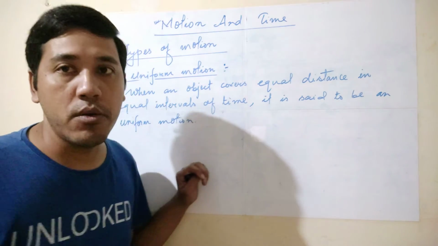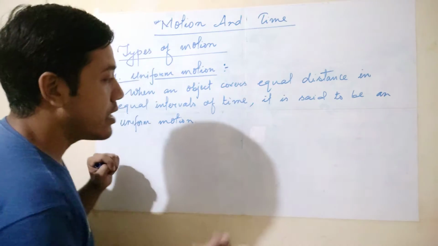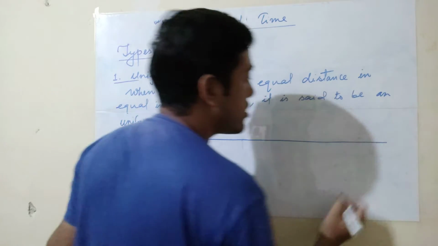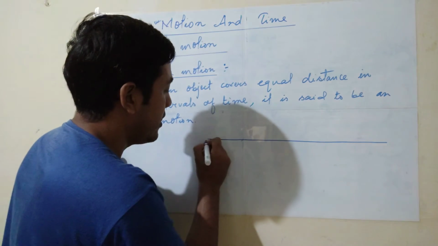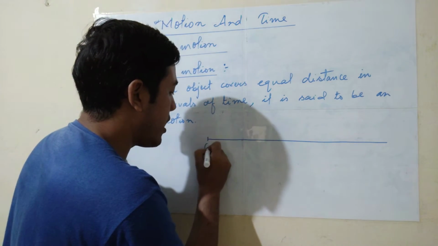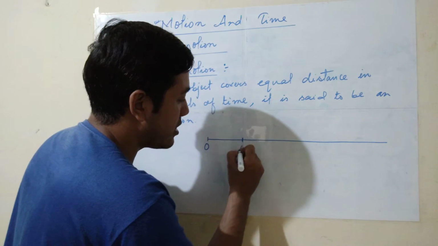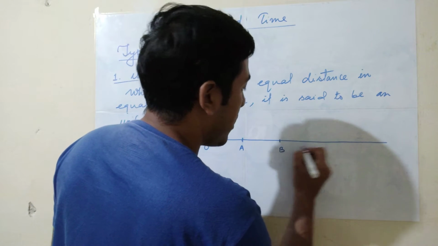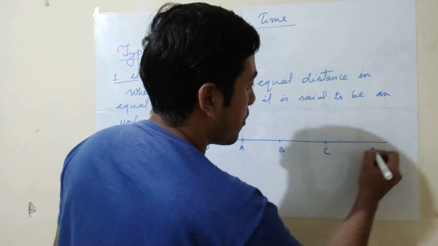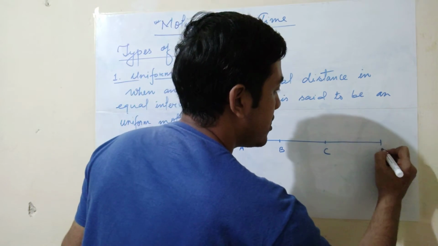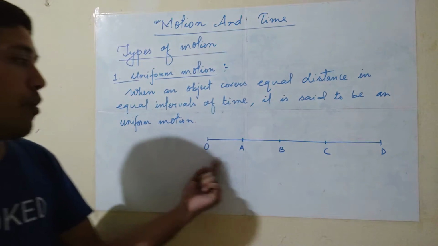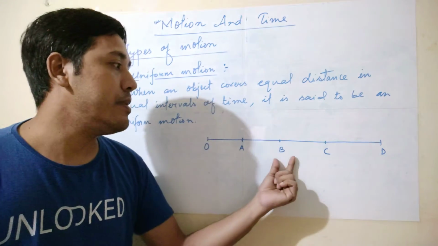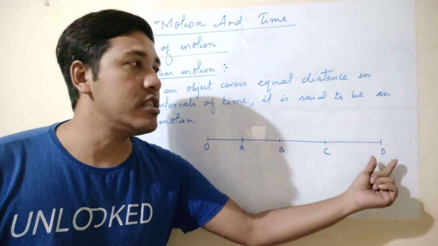I think you all know the graph, right? Now look here, this is a path. This is the O point, this is the first stoppage, the A point, the second stoppage, the B point, third stoppage, the C point, and the fourth stoppage, the D point. O is the origin, A is the first stoppage, B is the second, C is the third, D is the fourth.